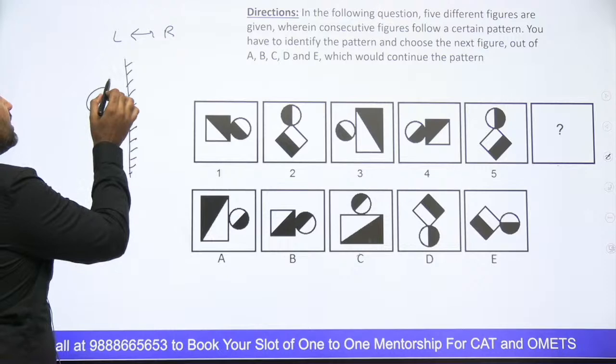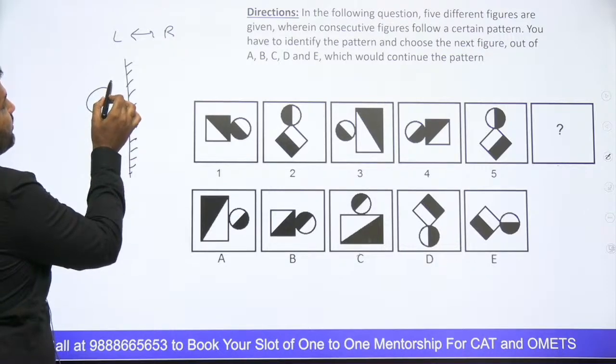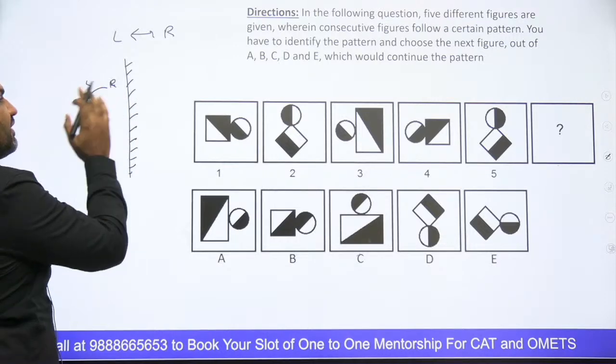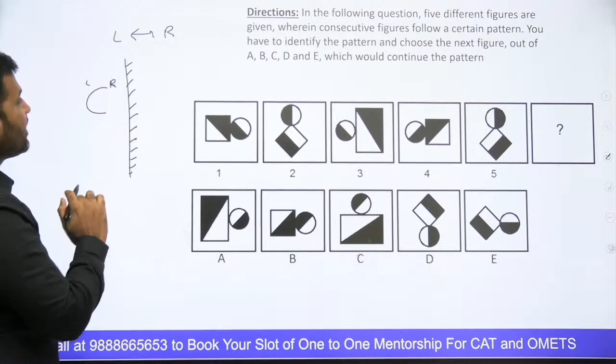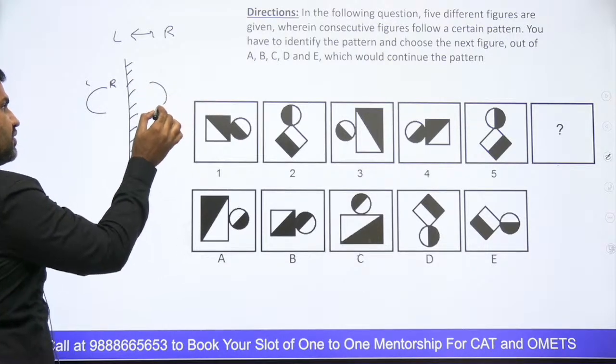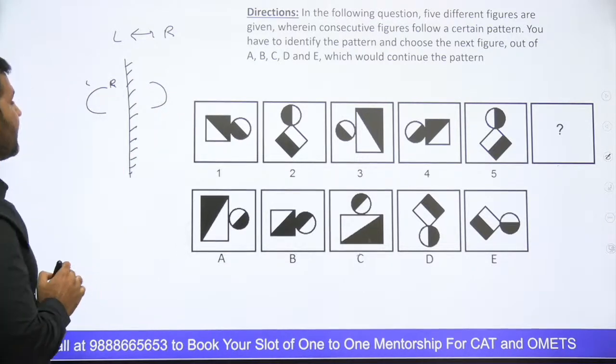Now you see that this is the left part of C and this is the right part of C. If I find out the mirror image of it, the right becomes left and the left becomes right. So this is going to be the mirror image of C, guys, right?